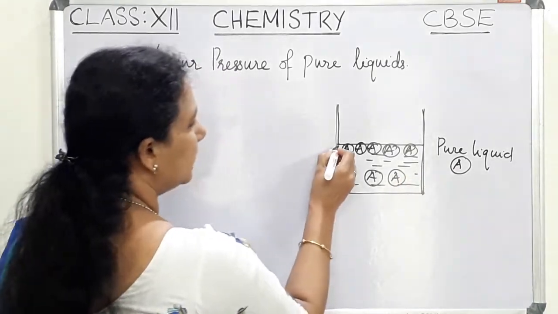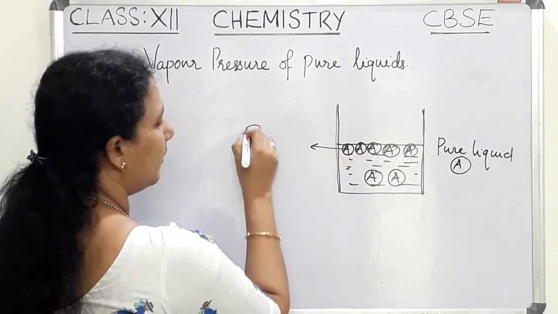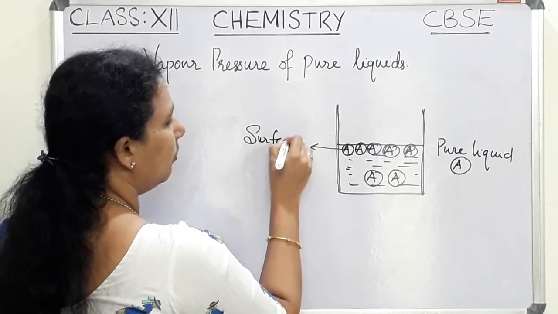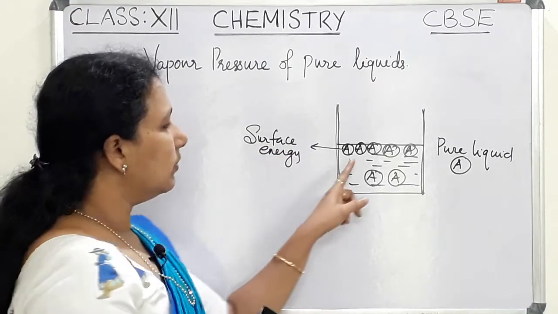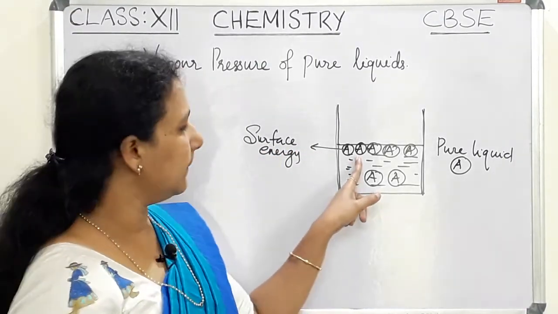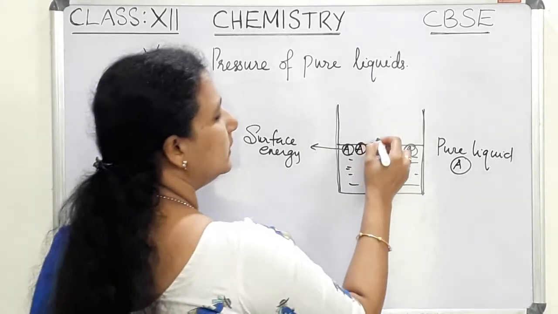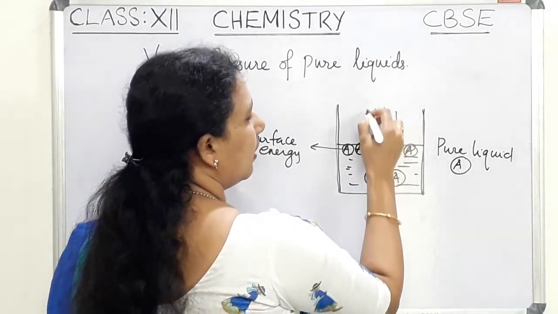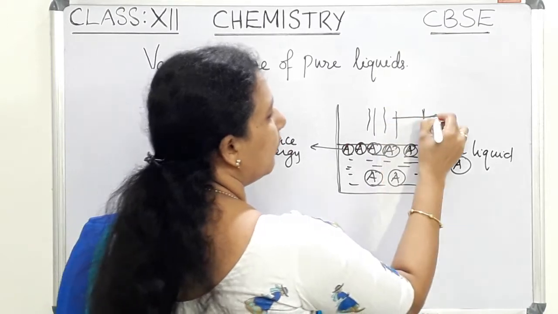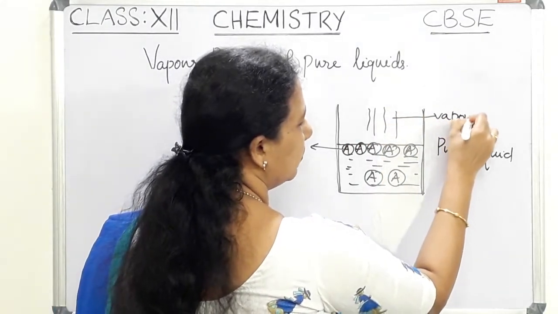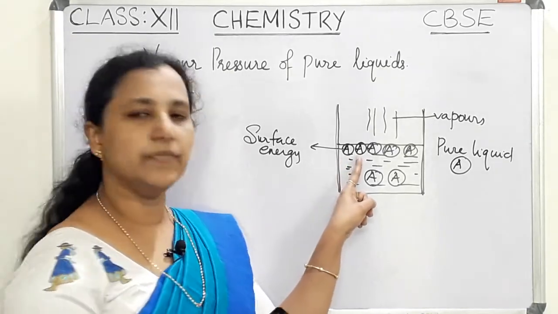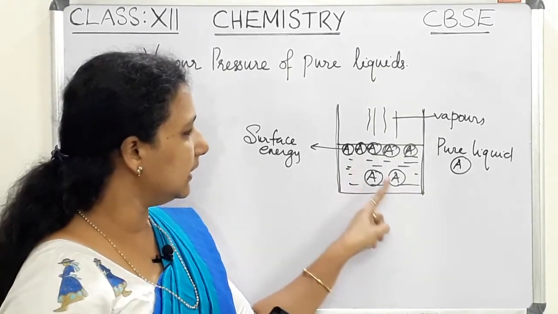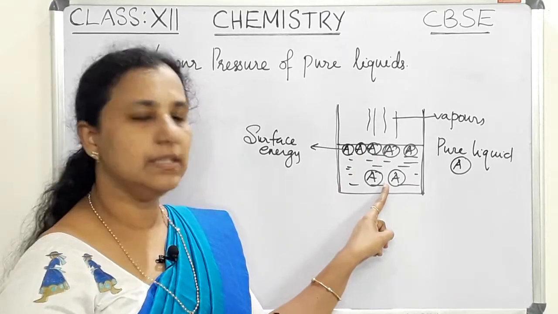And we know that the surface molecules have surface energy, or we can say these molecules have more kinetic energy, and these molecules will try to escape from the liquid in the form of vapors. So the surface molecules have more energy than the molecules in the bulk.